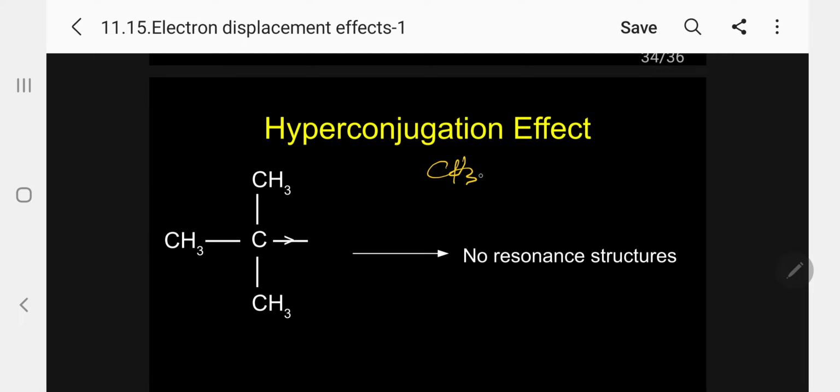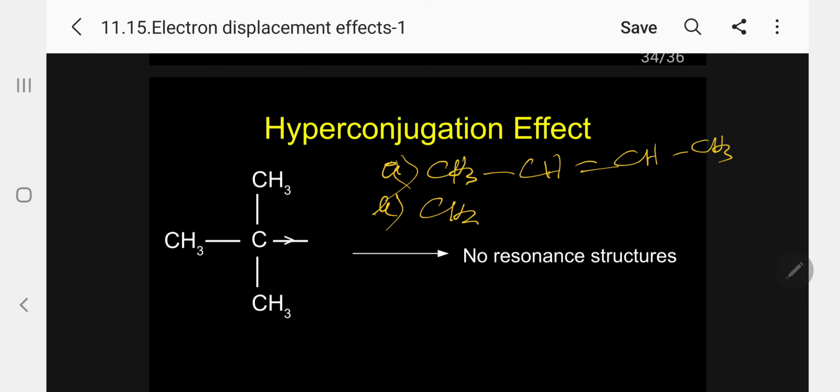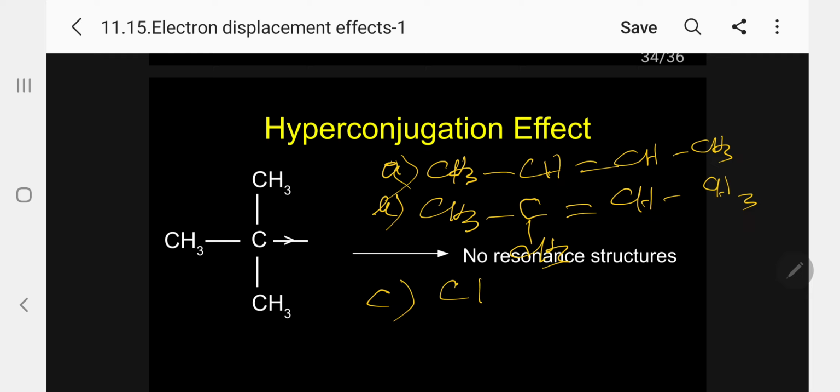Suppose I take CH3CH=CHCH3 as A, then B, CH3 C CH3 double bond CH CH3, then C, CH3 C CH3 double bond C CH3 CH3.